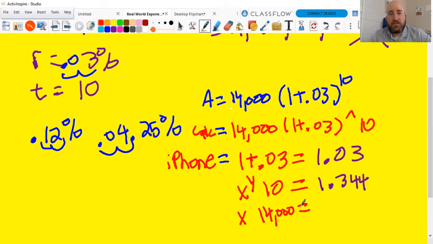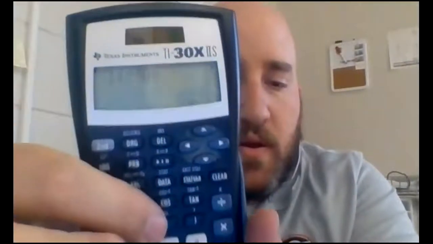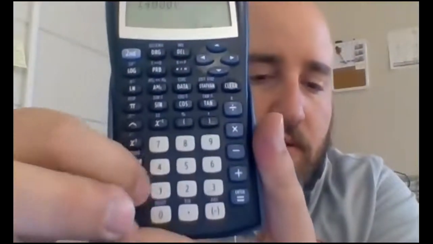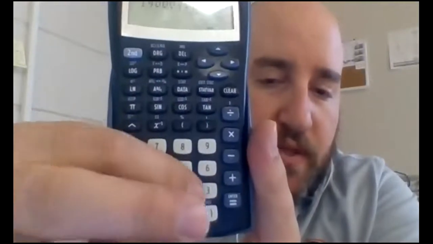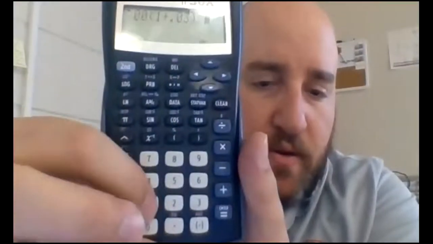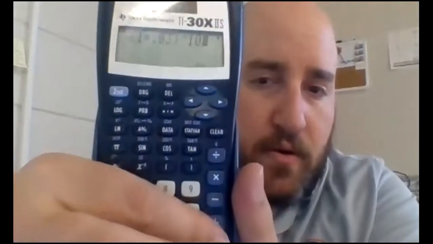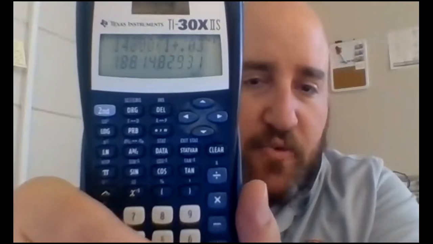Let me stop sharing now. I'll show you on both calculators. On the regular calculator, type in 14,000, parentheses, 1 plus 0.03, close parentheses. That big arrow we call caret, 10. I'll go ahead and hit equals. I get 18,814.83, rounded to 2 decimal spots.